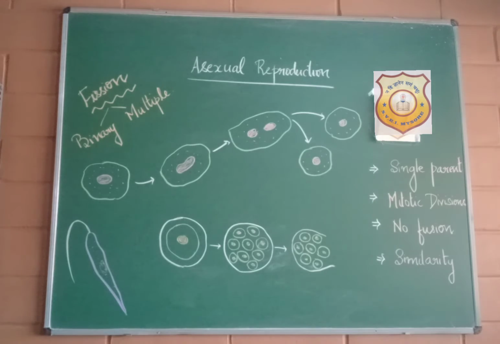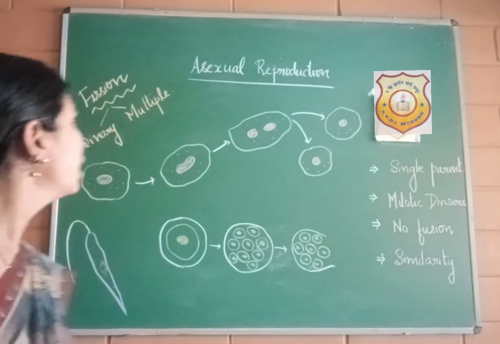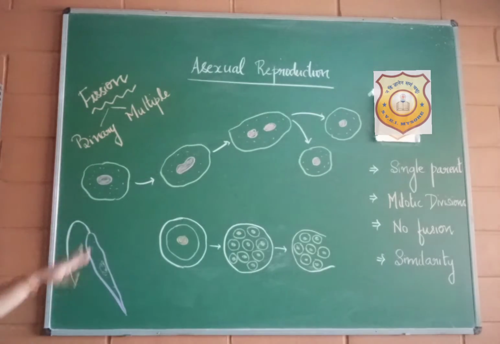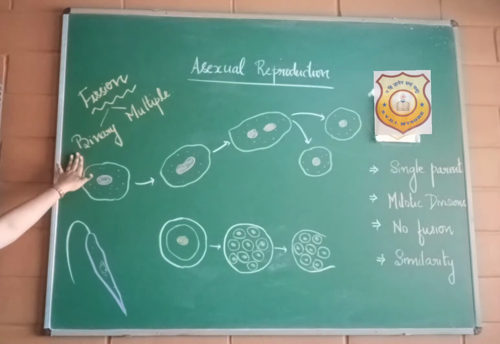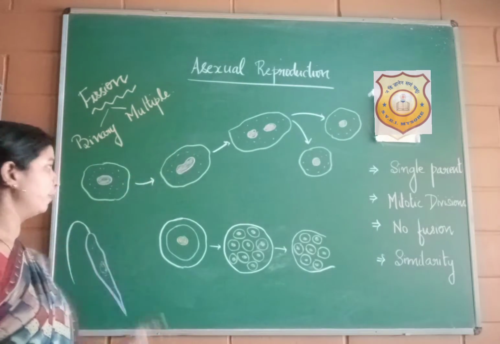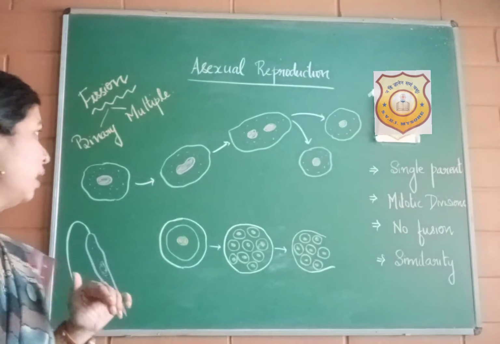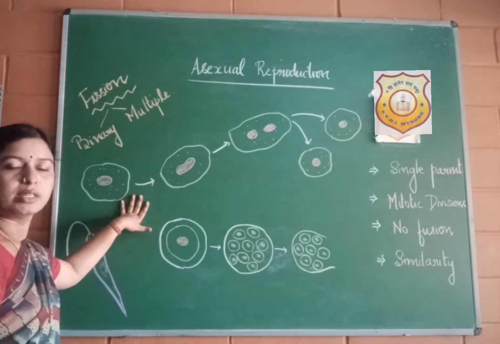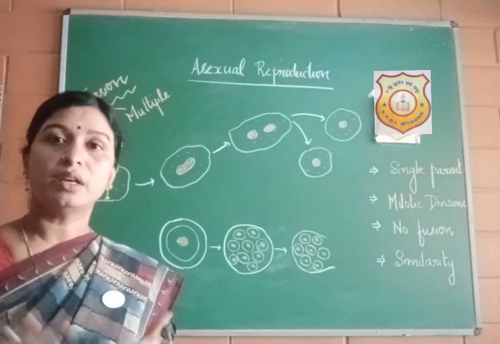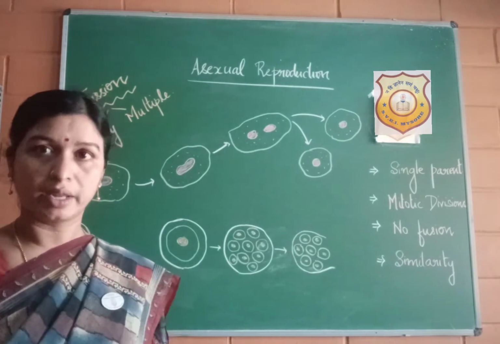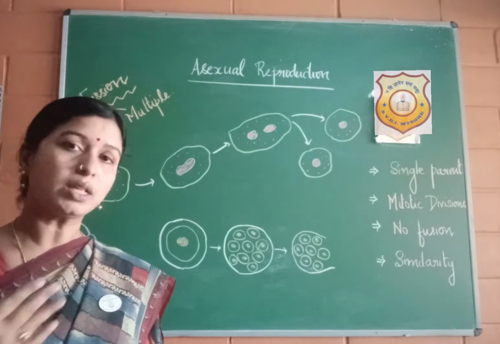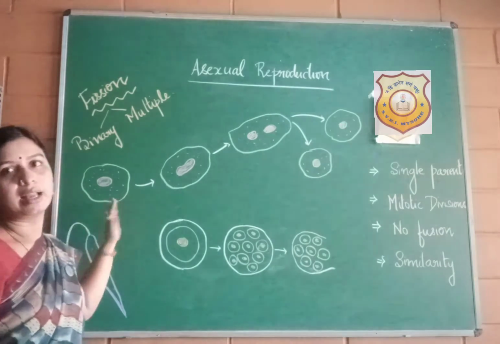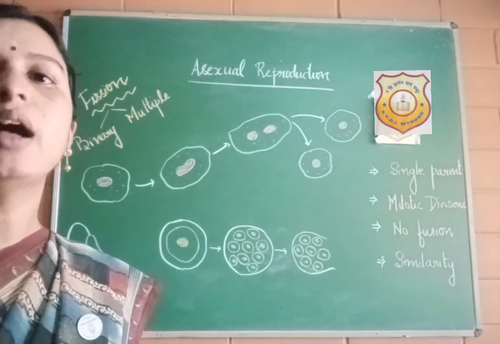Now let us go to the first type of asexual reproduction, which is fission. I have written here that fission can be of two types again. It can be binary or multiple. Before going through this, can you see this diagram which I have drawn here? Can you guess which organism this is? We learnt about this organism in the first chapter, in the first concept, nutrition. Yes, you are right. This is none other than the unicellular organism or protozoan, amoeba.